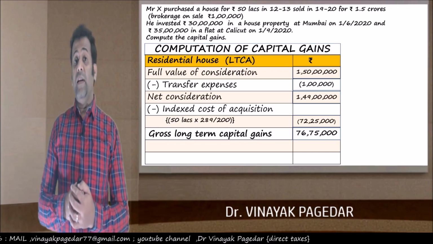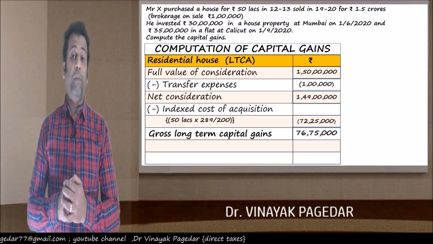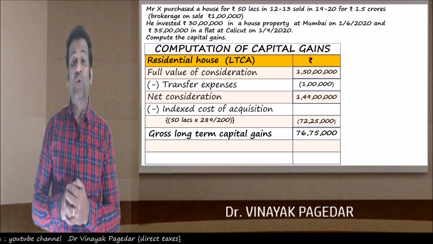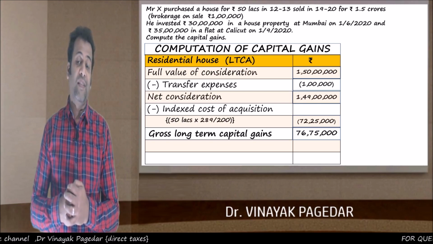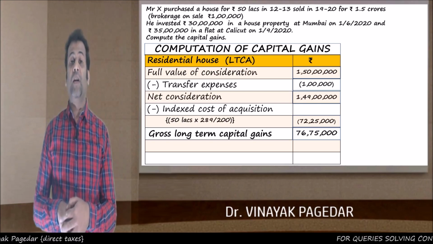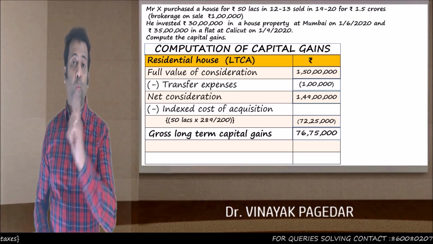So it's very clear that he can get the exemption of section 54. But now the question is, can he get the exemption for both the properties, the Mumbai property as well as the Calicut property, or will the exemption be restricted to one property?